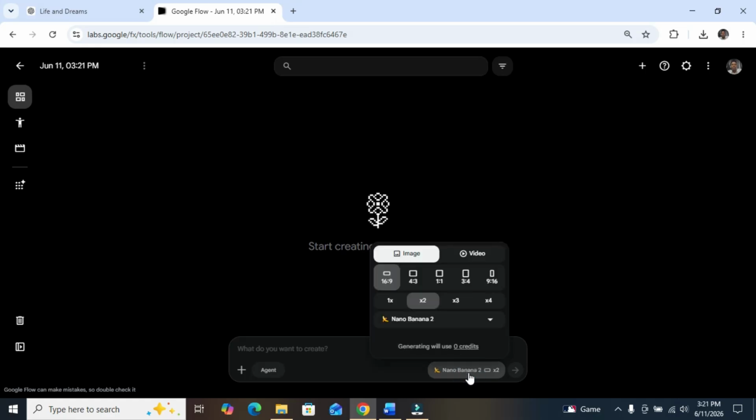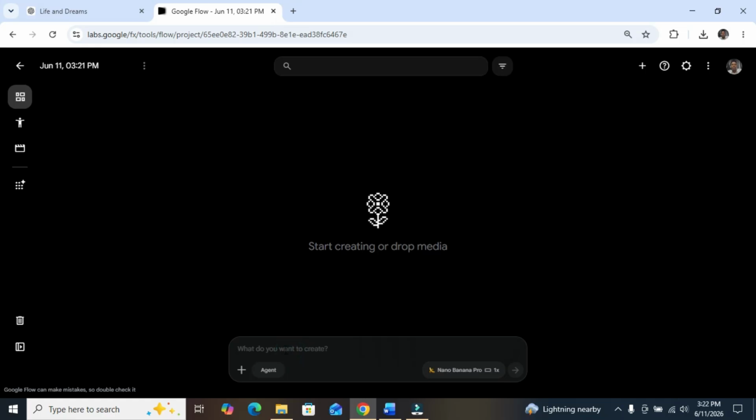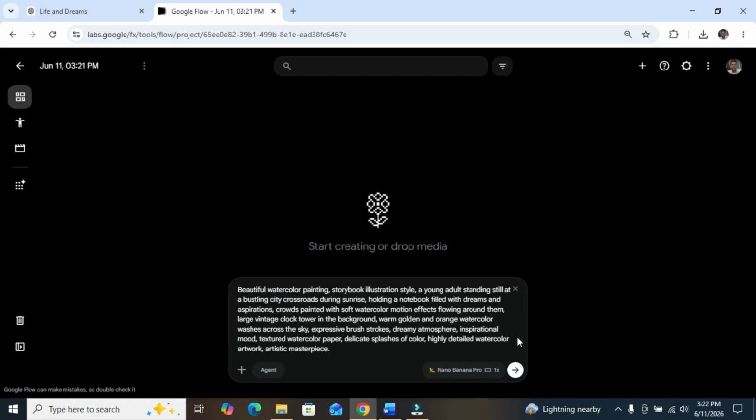the image creation model that you want to use. I'll be using Nano Banana Pro. Generating, we use 10 credits. And I'll be generating, let's say, one image per prompt. The aspect ratio I'll be using is 16:9. So the next thing now is to paste the prompt here and see what it gives to us.